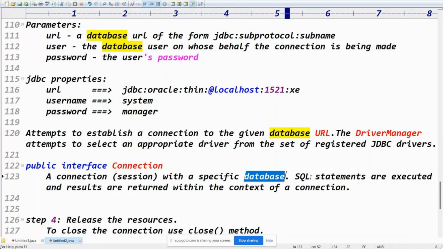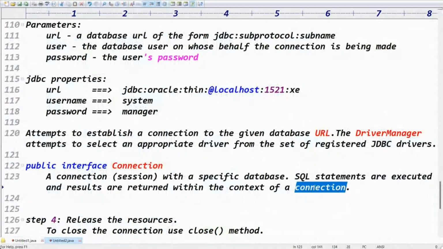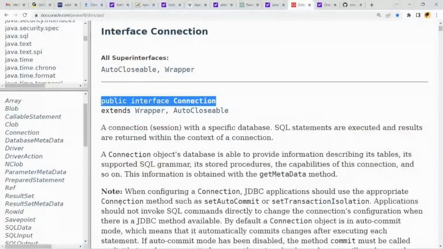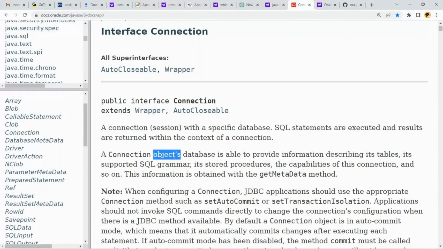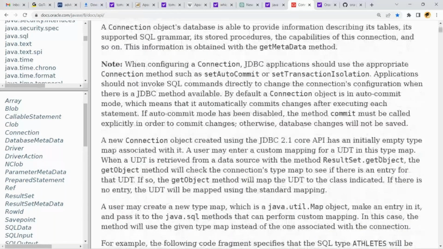SQL statements are executed and results returned within the context of a connection. It means on top of the connection only, right? SQL statements are executed on behalf of the connection. A connection object's database is able to provide information describing its tables and all. Fine. So, configure the JDBC application. These are the connection details, guys.